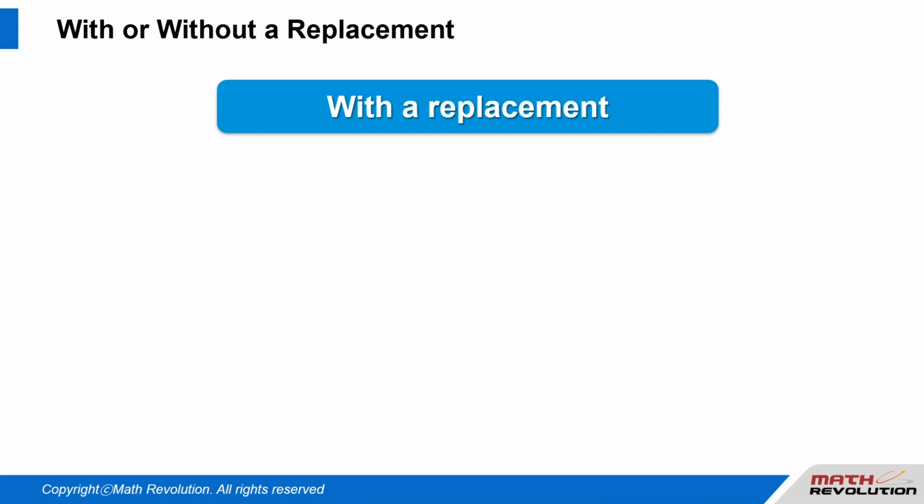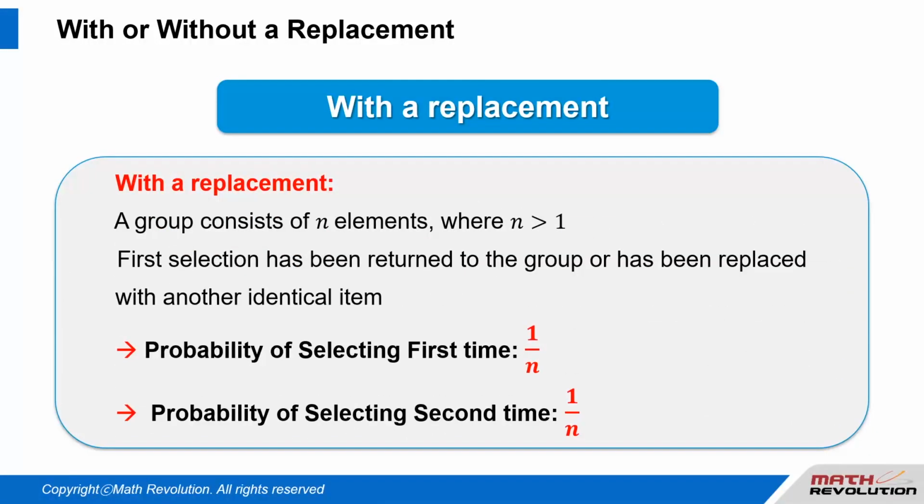With a replacement. Say a group consists of n elements, where n is greater than 1. If we select a thing from the group for the first time, the probability for this first selection is 1 over n. If we make another selection from the same group, the probability for this second selection is also 1 over n, provided the first selection has been returned to the group or has been replaced with another identical item. So, the total number of elements has not changed from the first to the second selection.